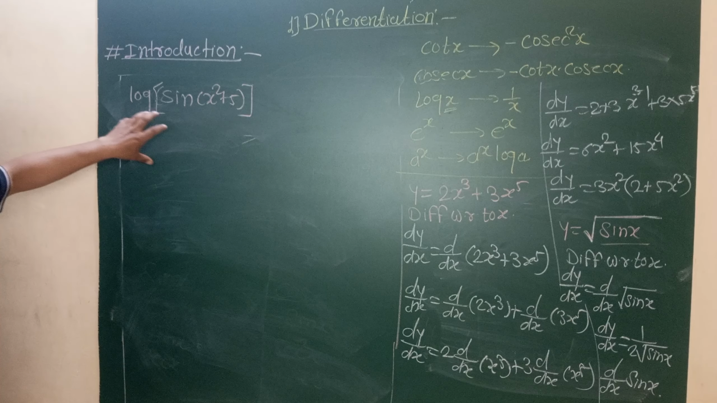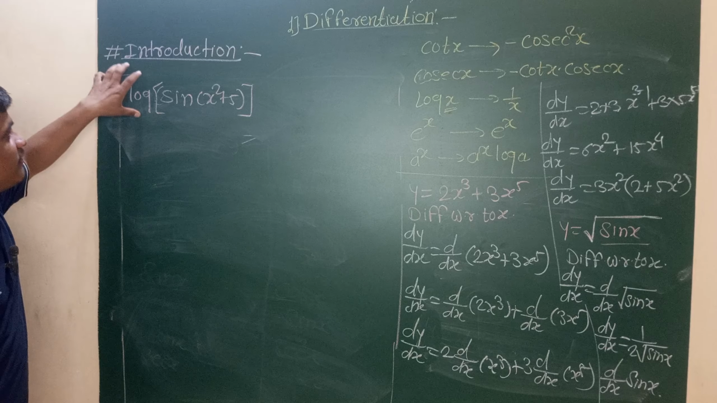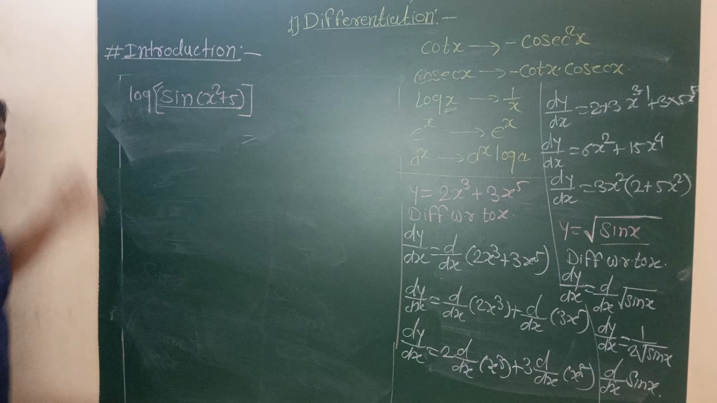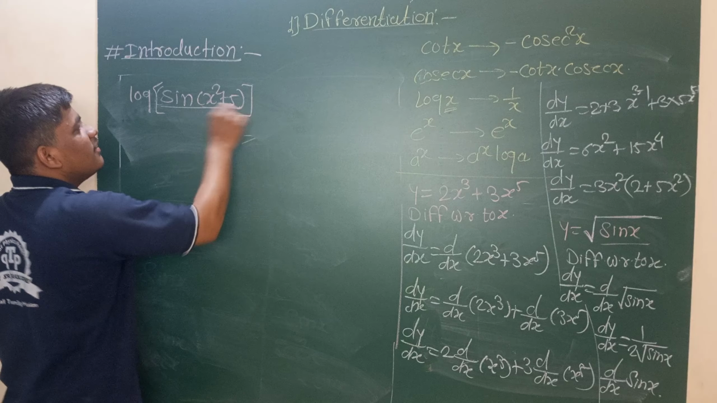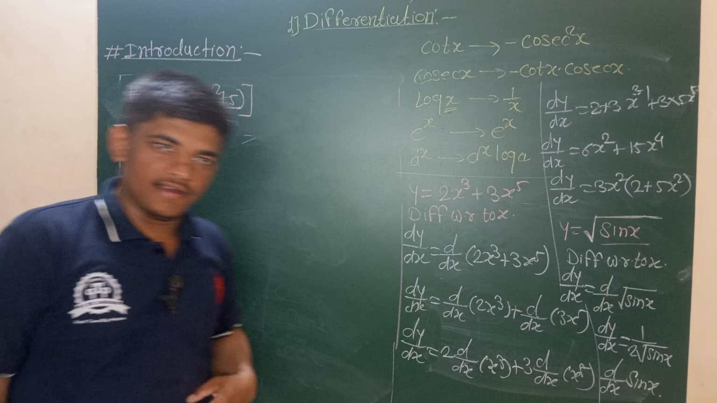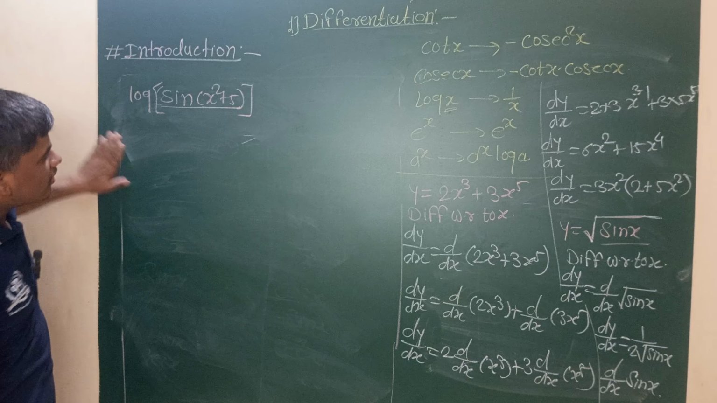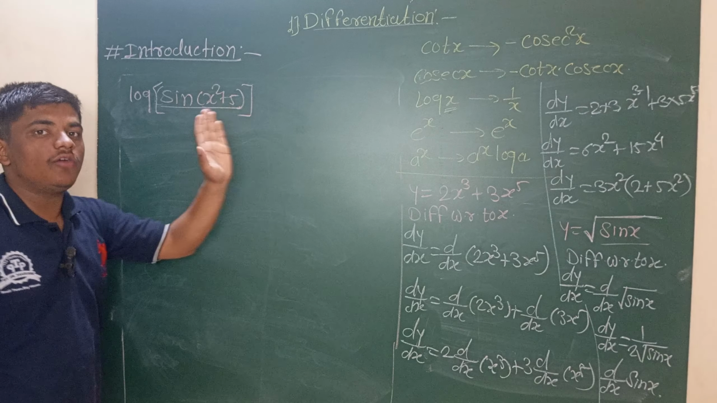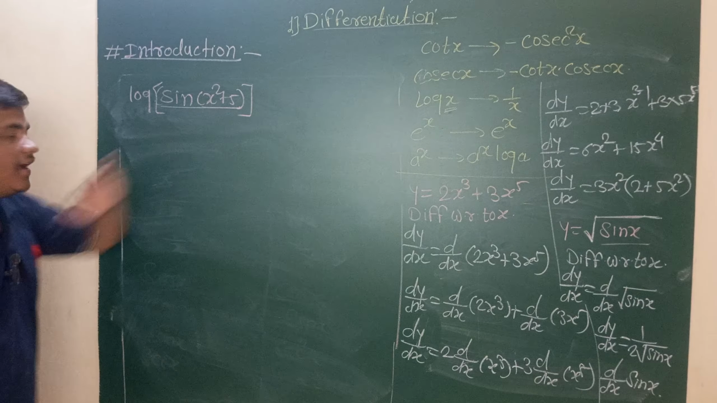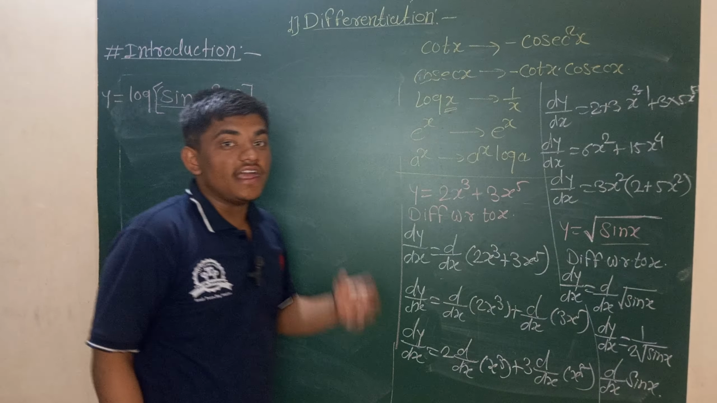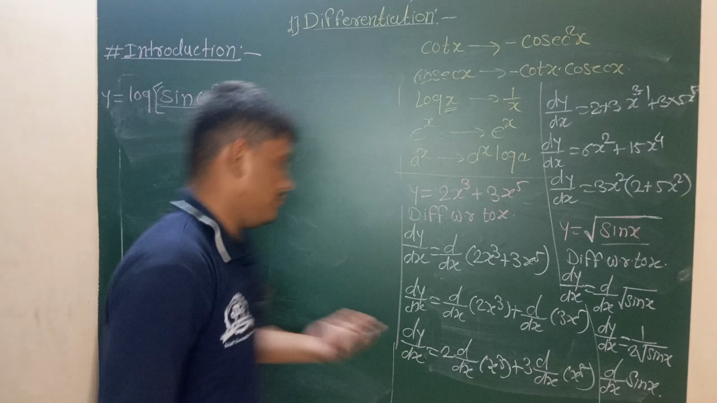First of all, the logarithmic function is the main function. Inside the logarithmic function, some trigonometric function is hidden. Inside that trigonometric function, some algebraic function is hidden. That means, first of all, try to differentiate these functions from outside to inside. The function is y equal to log of sin of x square plus 5.